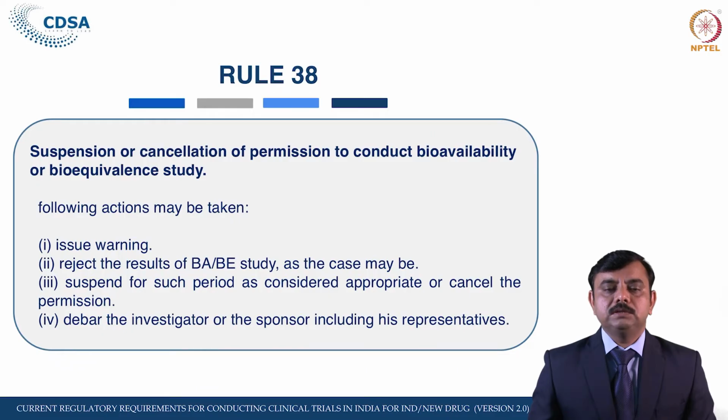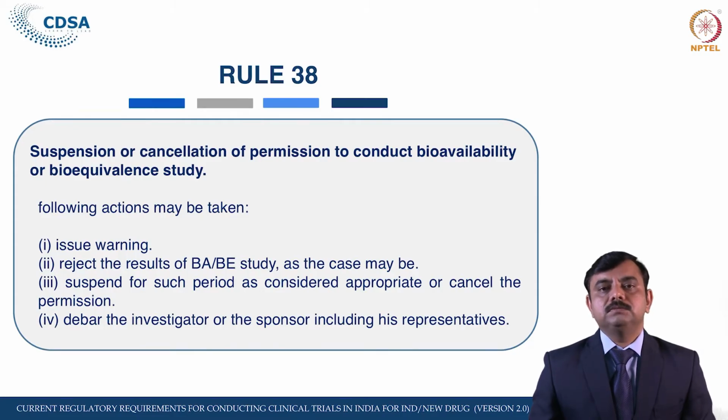So, the Central Licensing Authority may, after giving an opportunity to show cause, if the auditor has found a violation of the condition of the permission, or a violation of the protocol approved by the Central Licensing Authority or Ethics Committee, and if it is communicated to the Central Licensing Authority, then the Central Licensing Authority may, after giving an opportunity to show cause as to why these deficiencies are there, and after affording an opportunity of being heard, by an order in writing, take one or more of the following actions.